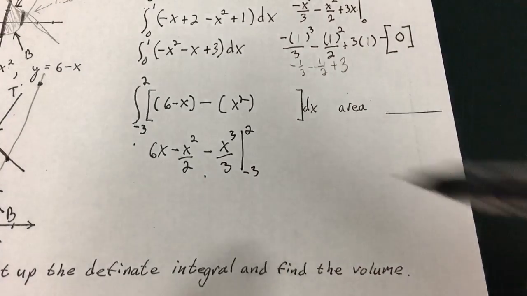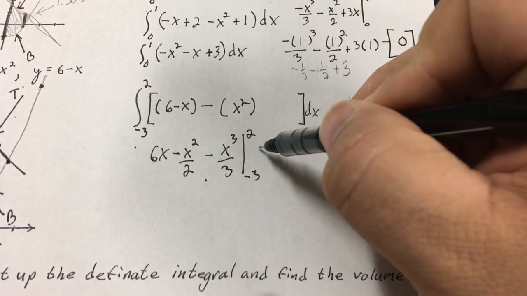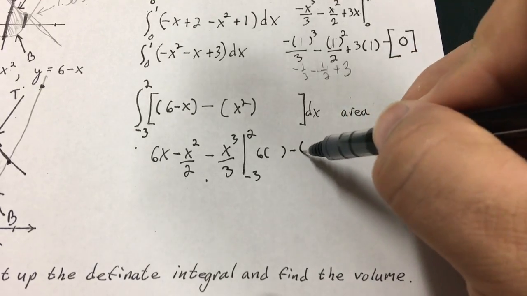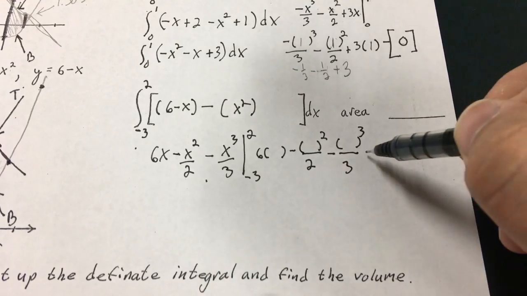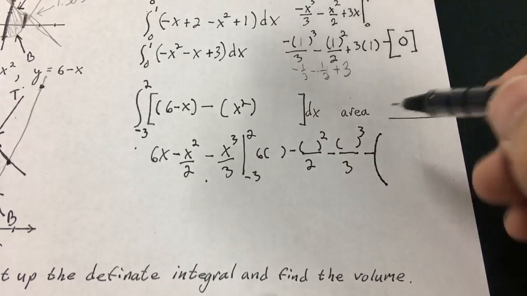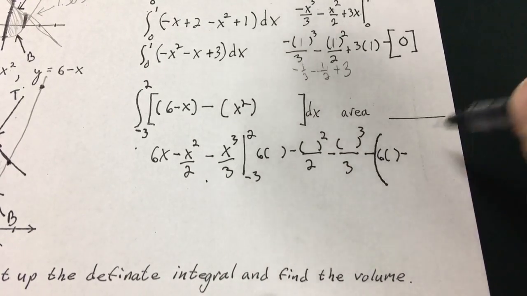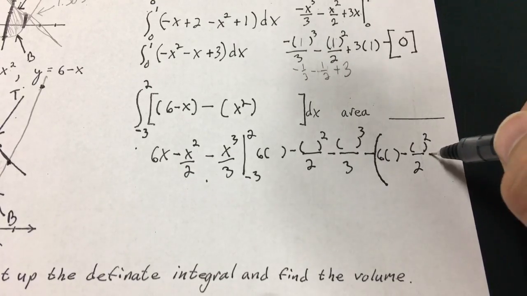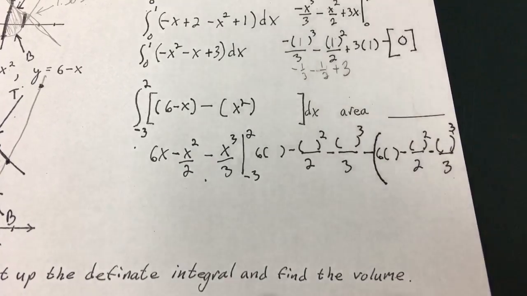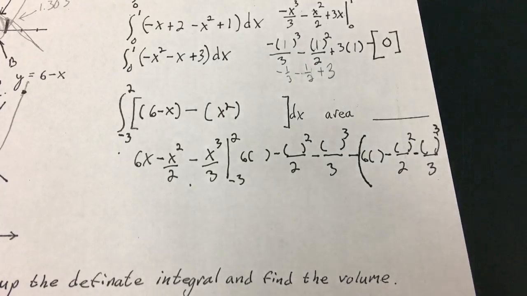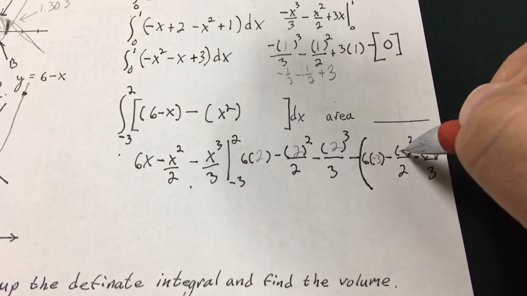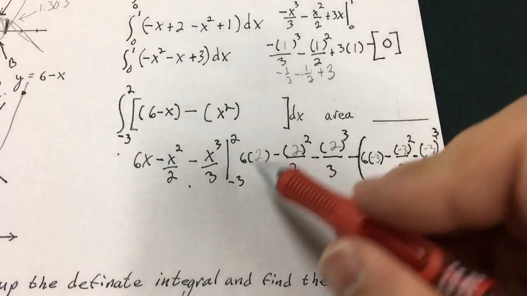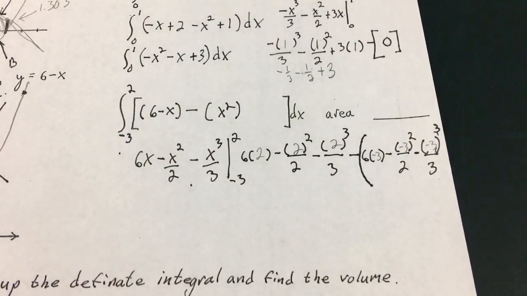And I'm going to try to see if I have enough room to fit this in along here to do my arithmetic. So it's going to be 6 times something minus something squared over 2 minus something cubed over 3 minus a big quantity. And again, it's going to be 6 times something minus something squared over 2 minus something cubed over 3. I have to plug in those items. So the first ones are going to be the 2. And the last one's going to be the negative 3. Well, 6 times 2, that renders 12.